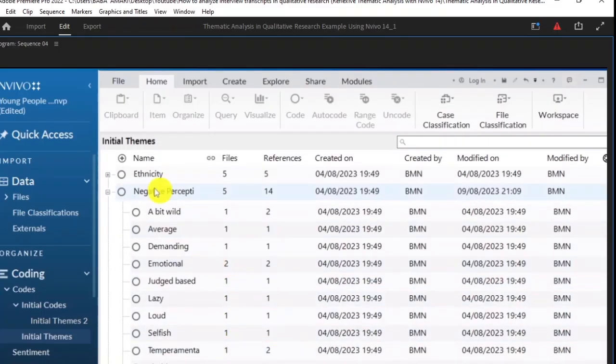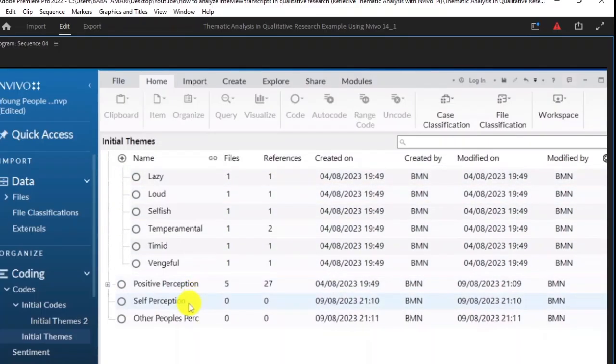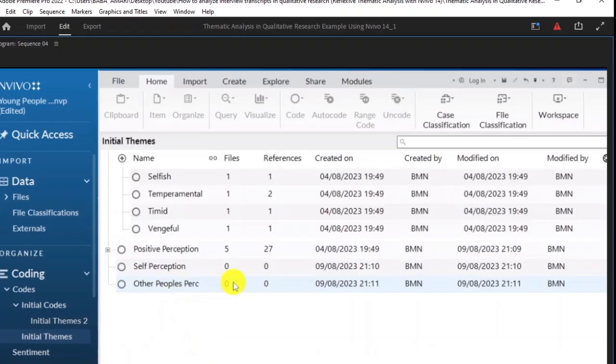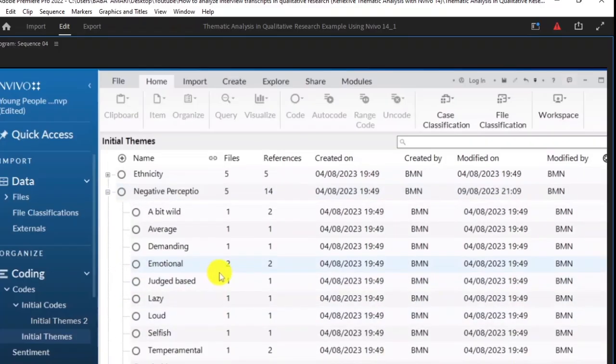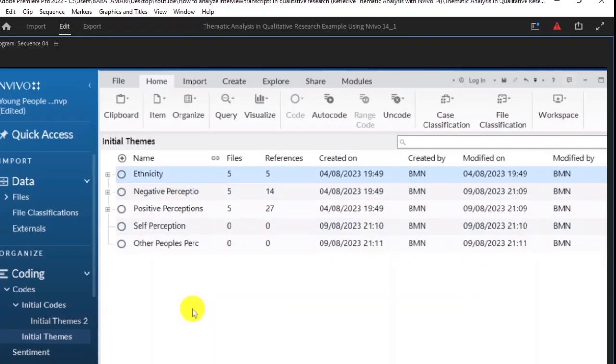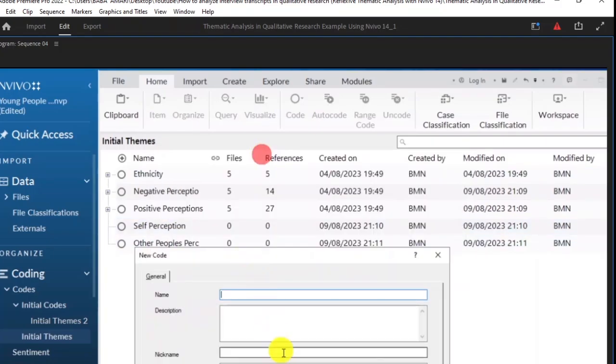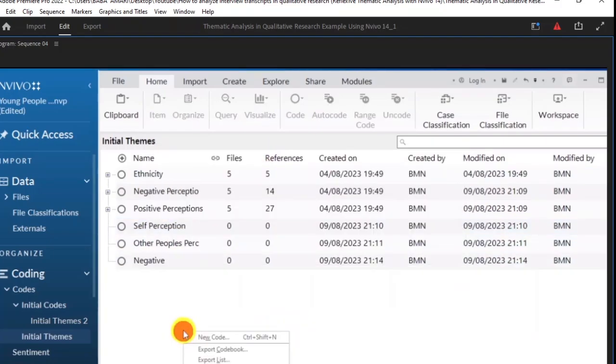What does this mean? That for the negative perception, it can be either self-perception or other people's perception, okay? And for the positive, it can be either self-perception or other people's perception. Now, I have created the self-perception and the other people's perception as the themes that answer our research question. Under the self-perception, I want to create a new code and call it negative, and I want to create